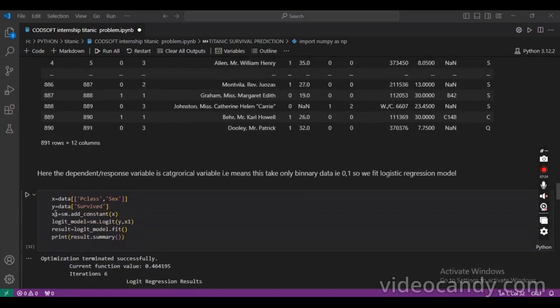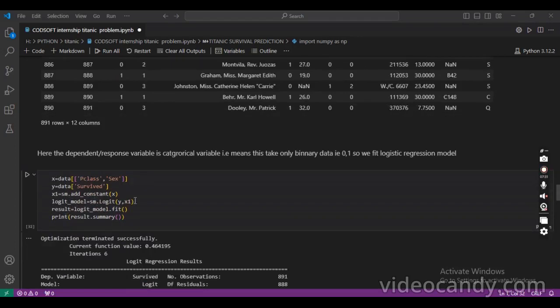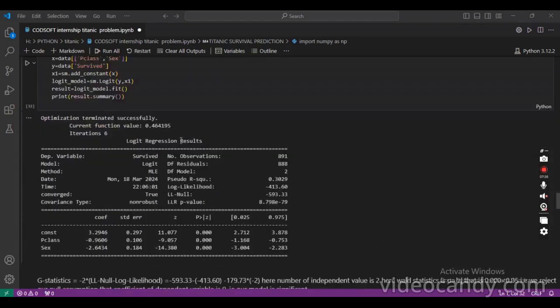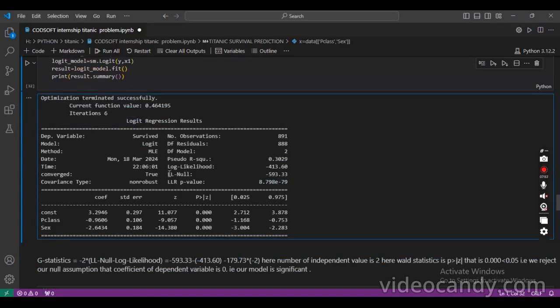We add a constant to the independent variable X, fit the logistic model, and print the summary. The number of observations is 891, the pseudo R-squared is 0.3029, and the log likelihood is about minus 4,360.